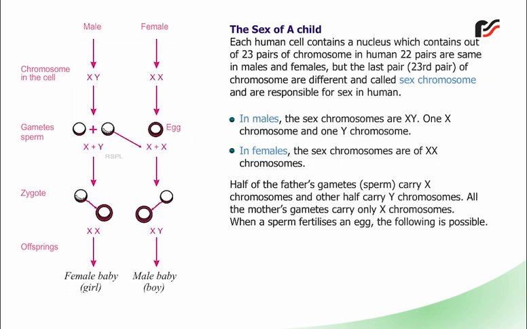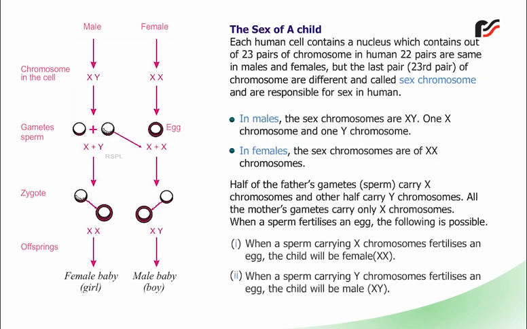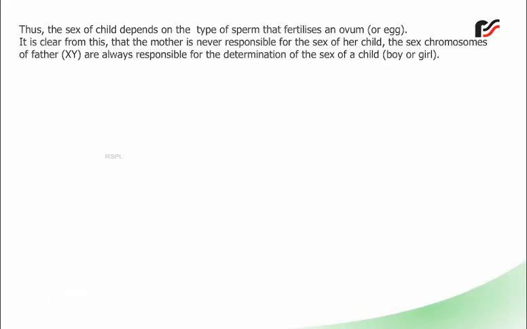When a sperm fertilizes an egg, the following is possible. 1. When a sperm carrying X chromosome fertilizes an egg, the child will be female, XX. 2. When a sperm carrying Y chromosome fertilizes an egg, the child will be male, XY. Thus, the sex of a child depends on the type of sperm that fertilizes an ovum or egg.